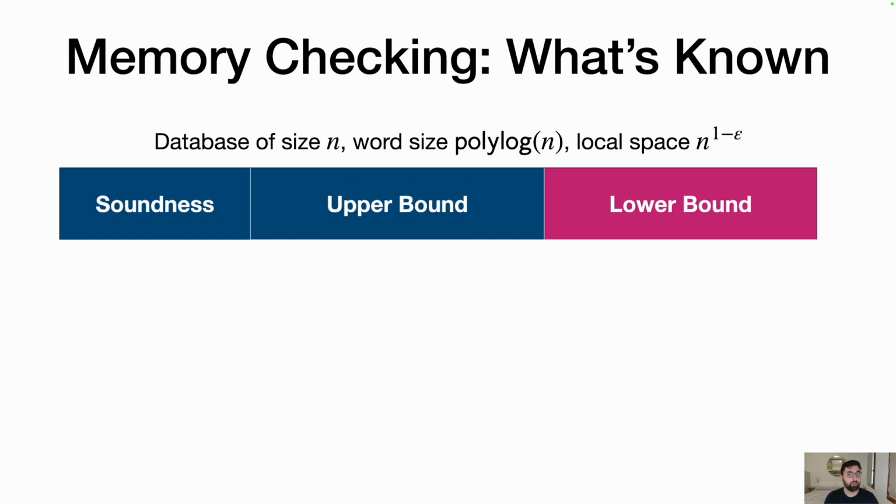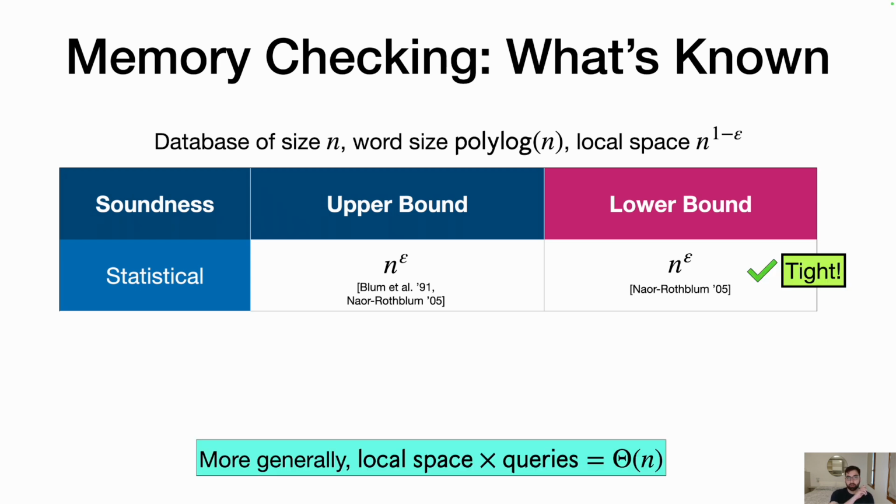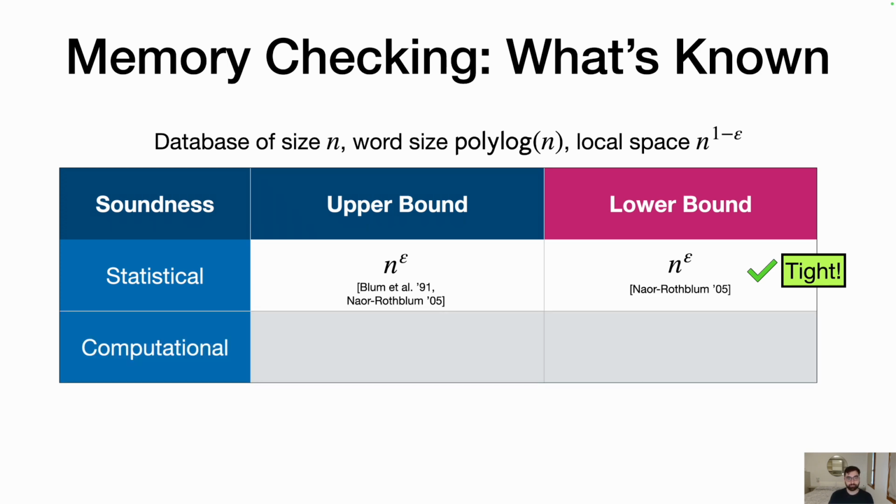Let me summarize what's known for memory checking with local space n to the 1 minus epsilon. So in a statistical soundness regime, where you want soundness even against adversaries that are not computationally bounded, there's an n to the epsilon upper bound in terms of query complexity or overhead. And there's in fact a matching lower bound of n to the epsilon, so this is tight. And more generally, there's a tight trade-off where the local space times queries is linear in n.